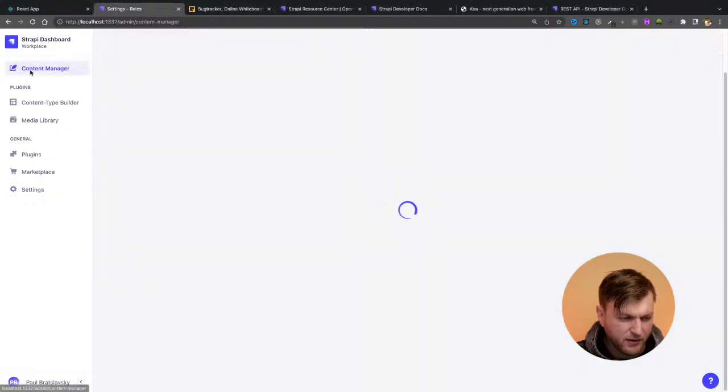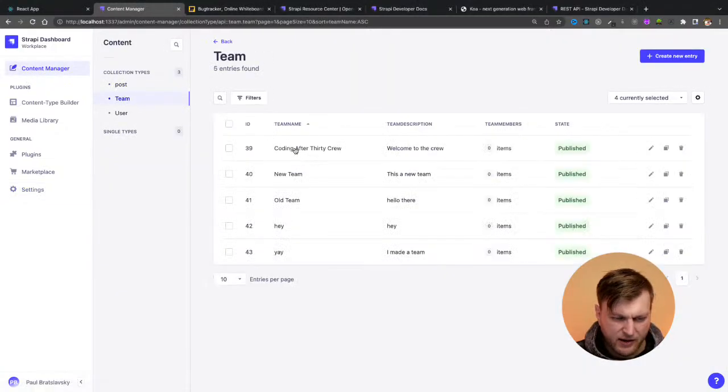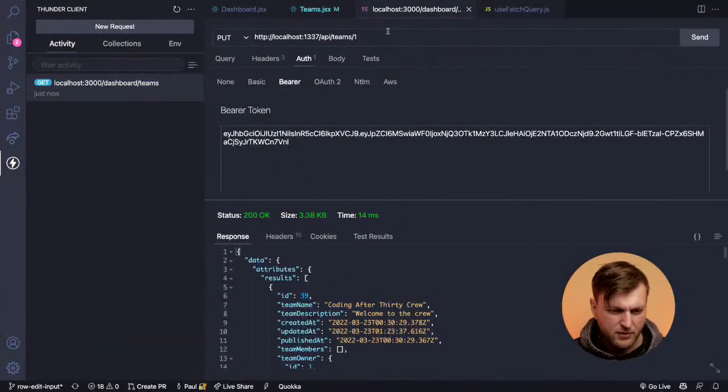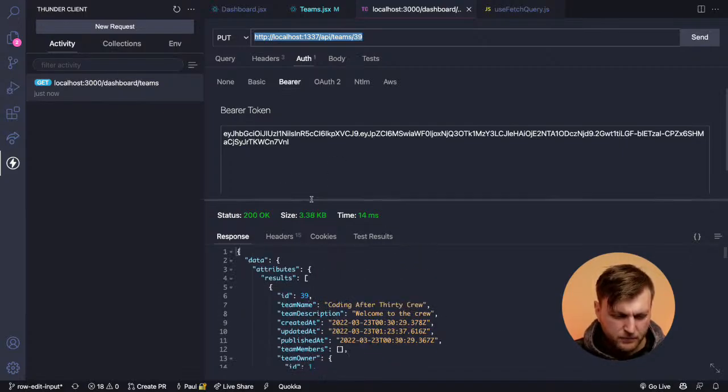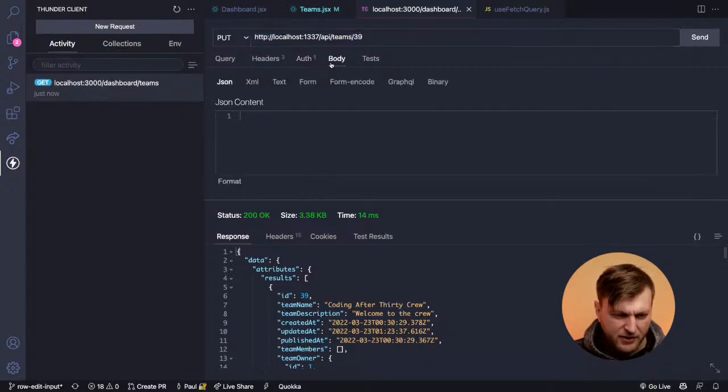So we have teams, we have 1, 2, 3, 4. So we have an ID of 39, right? And so now I'm going to go back to my application here, PUT, ID 39. That's what I want to pass. That's how we're going to identify the item we want to change. And so we want to pass in the body. I believe it's going to be the items that we want to change.